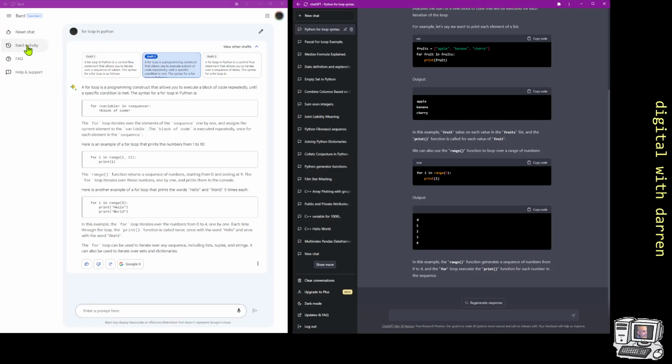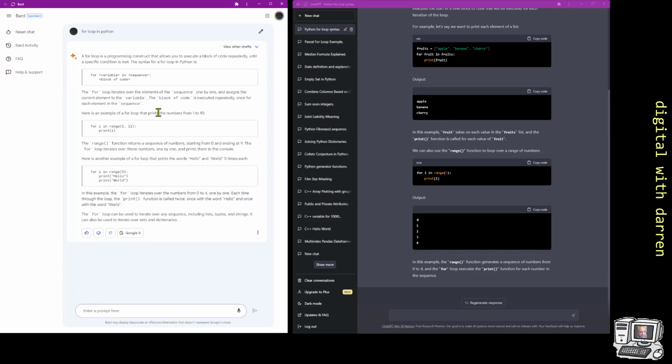And one thing to check, I guess, is the Bard activity. I clicked on Bard activity and it's opened up something like if you look at your Google Maps and look at your history, it's got an activity like that. So it's not in the same way where you can save your chats and have your chats down the side. So Bard is better in some respects than ChatGPT, but in other respects ChatGPT 3 on average just about still wins. So it's a close one there.